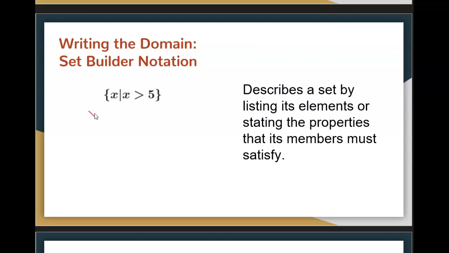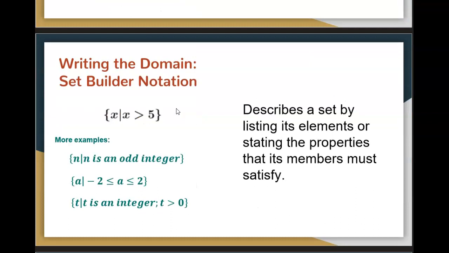So we read this x such that x is greater than 5 in this case. So that's what this pipe means. This pipe means the word such that. X such that x is greater than 5.